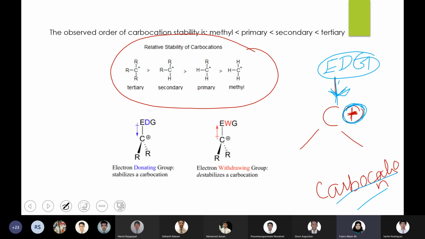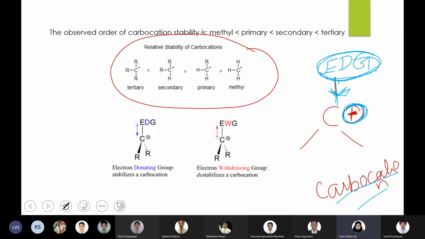Right, because the instability is due to the presence of positive charge. If somehow they manage to reduce the positivity, then it will get some kind of stability. So that is what happens due to the presence of electron donating group. They push the electron and hence reduce the positive charge.